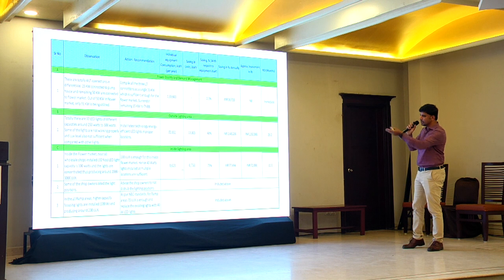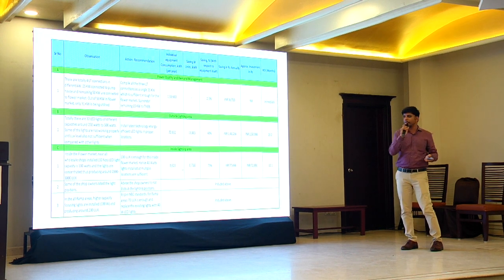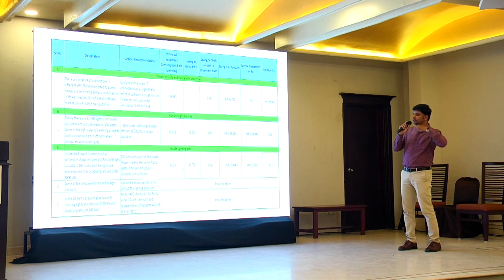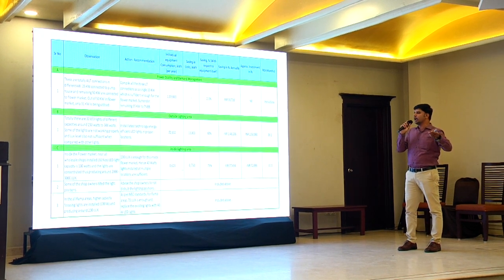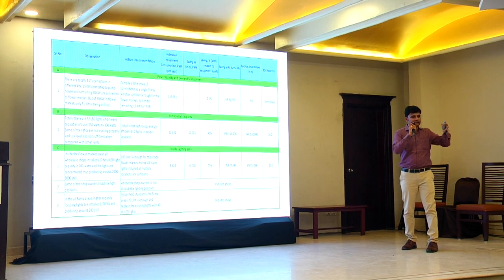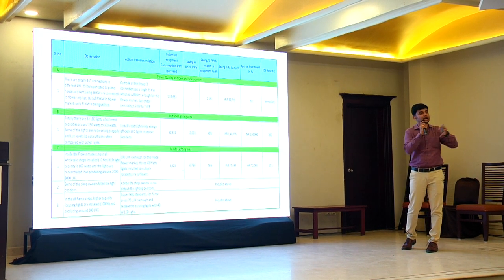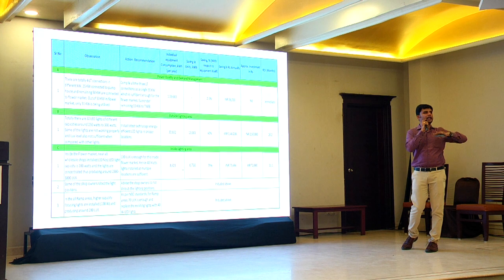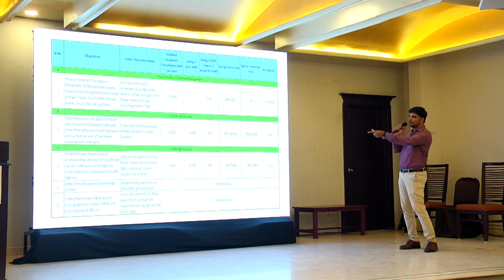The same thing in the inside lighting area. There is an excess amount of lighting; some places have more lights which are highly illuminated and some places have very few lights. So the lux level needs to be evenly distributed.